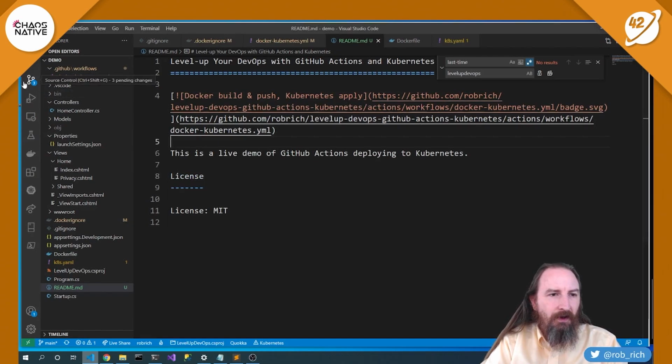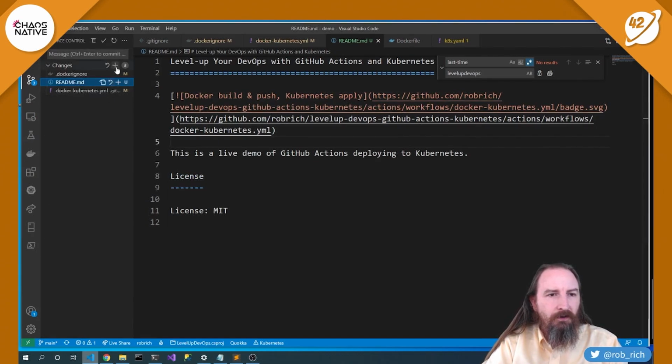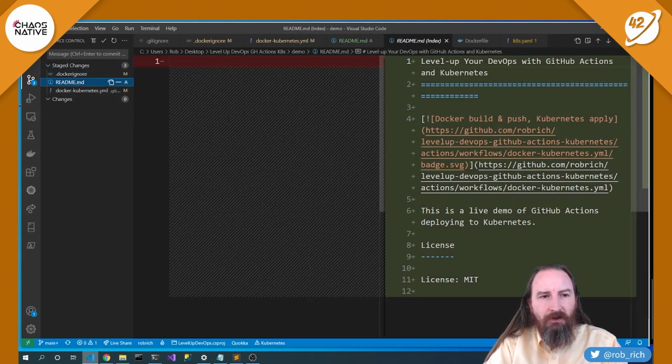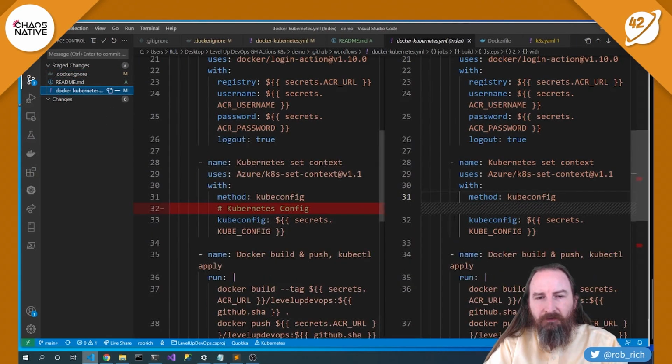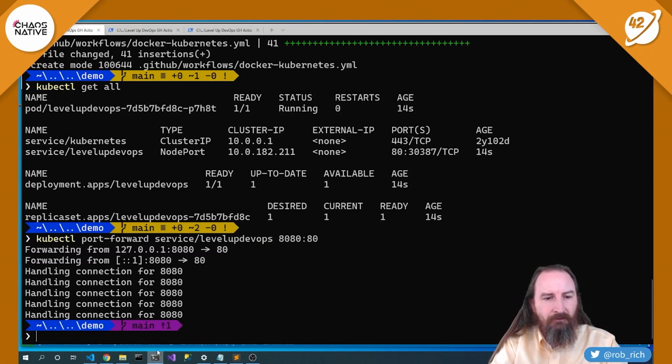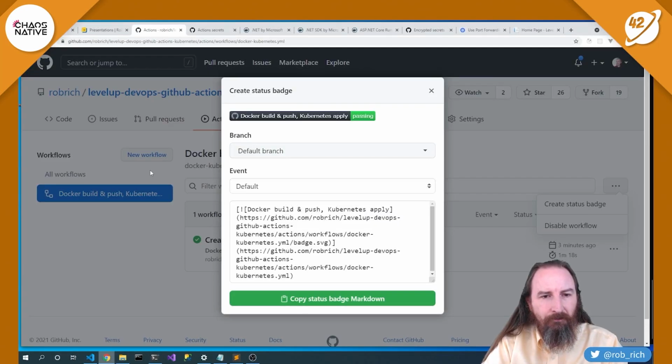Now let's take a look at the content that we've got ready to go. Let's stage all these changes. In our Docker ignore file, oh yes, we forgot to ignore the k8s YAML file. Here's our new README file, and we modified a few things here. So add README and fix typos. Let's commit that and then push that into place. Git push origin main, that will send that up to GitHub.